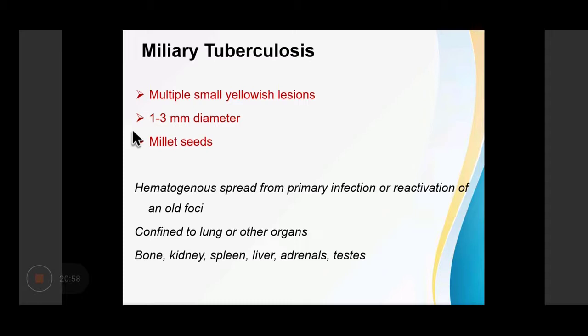Depending on the pathway of the dissemination, it may be confined to the lungs or it may involve multiple organs like bone marrow, liver, spleen, kidney, adrenal, and testis.